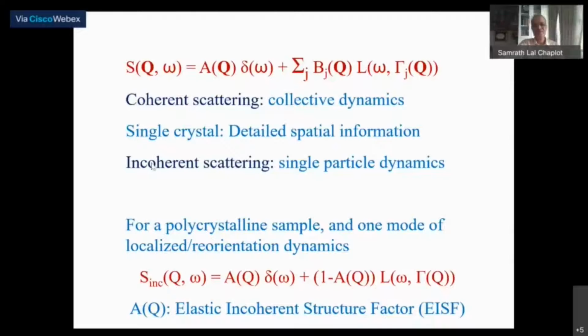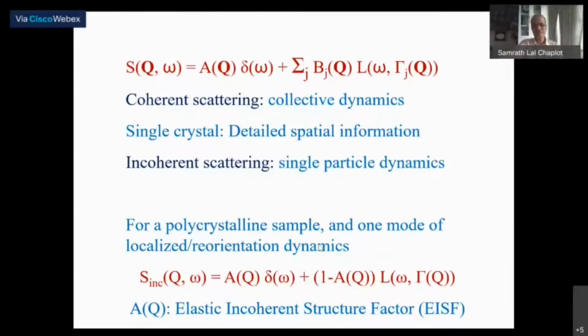However, if you're interested in, as I said, diffusion of oxygen atoms in fuel cells, for example, or lithium atoms or sodium atoms in a battery material, then that has both coherent and incoherent scattering, and needs that kind of analysis. So, okay, that being the general picture, now let's move on.